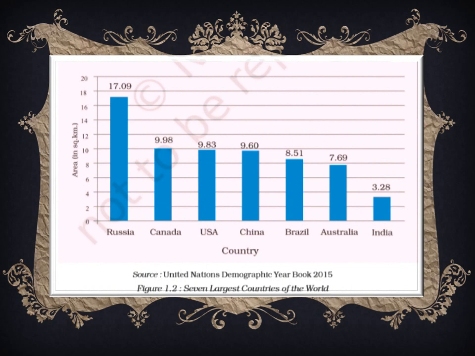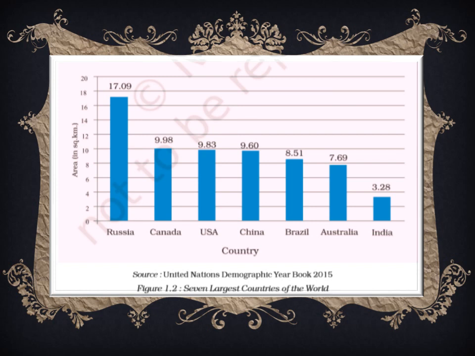Now in this graph, it has the 7 largest countries of the world as per the area. Russia is the first largest country. It has the area of 17.09 million square kilometer. Second is Canada with 9.98 million square kilometer. Third is USA with 9.83 million square kilometer.